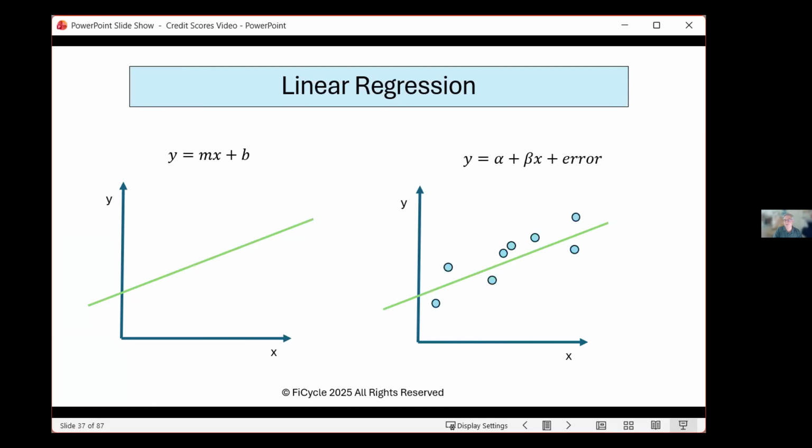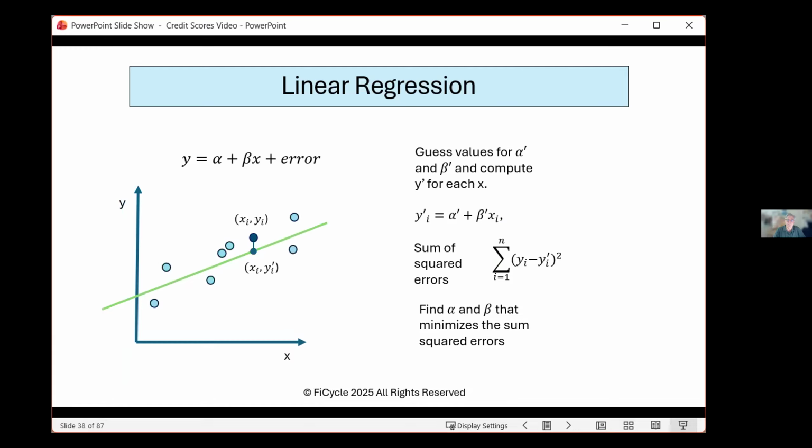In order to do this, we're going to use a linear regression. And many of you have seen the formula for a line as y equals mx plus b, where m is the slope and b is the intercept. Well, basically, we're going to be doing the same thing in a regression analysis, but here we're going to be trying to fit a line through a series of dots or points and find the best fit, with the alpha being the intercept, the beta being the slope, and error being the distance between the line and the actual points.